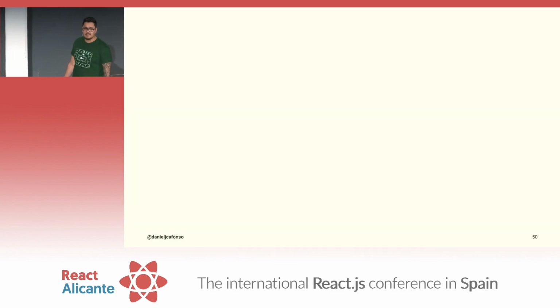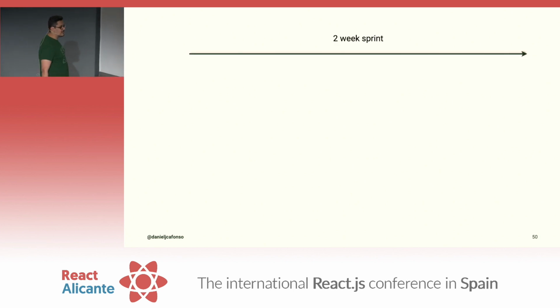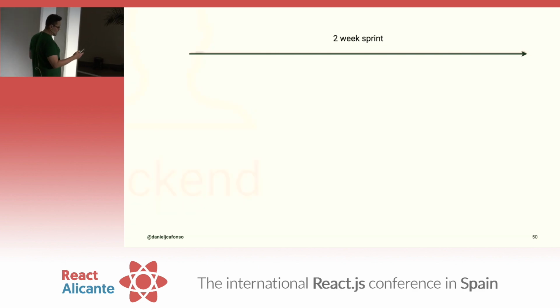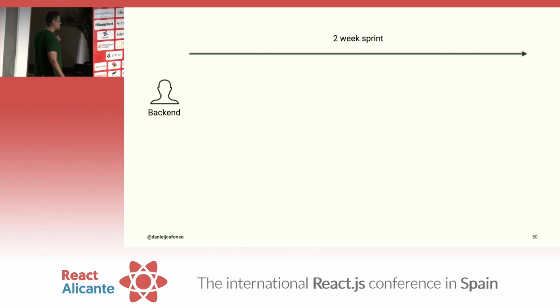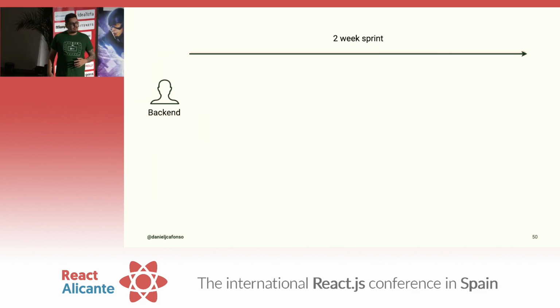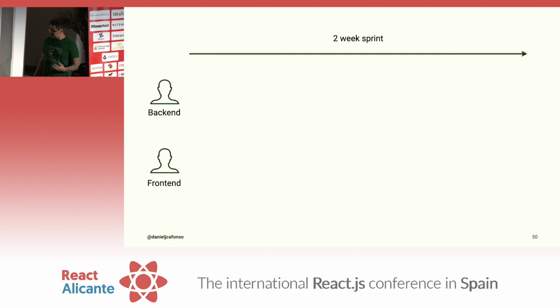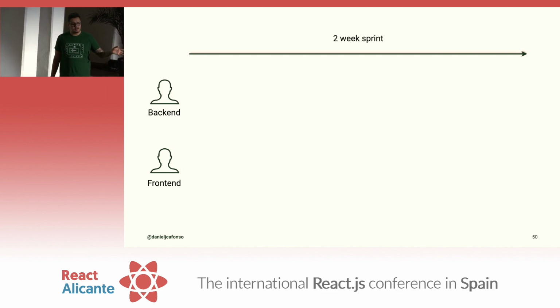Well, let's recap the fun thing that was happening in my team back then. So we had a 2-week sprint. And in this 2-week sprint, we had 2 parts of my team, like I already mentioned, back-end and front-end. Cool. Now, let's review the objective of the sprint. We were supposed to build an API on the back-end and implement some UI screens for using that API on the front-end.